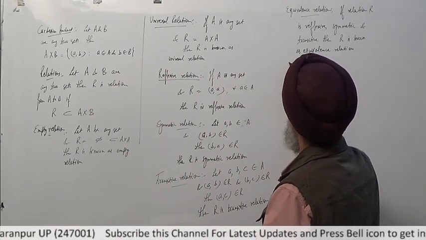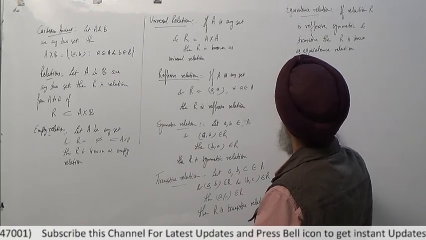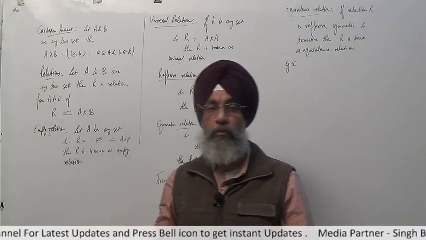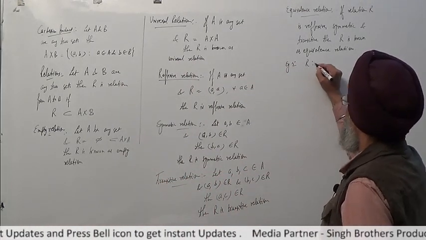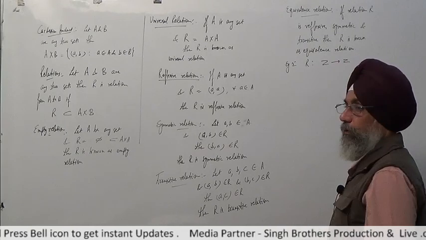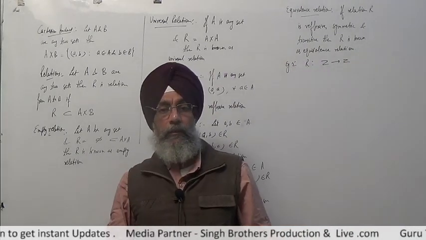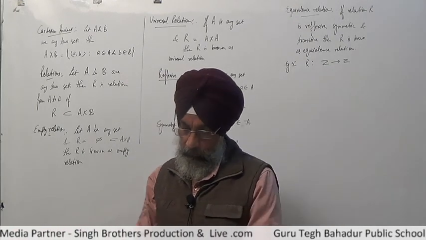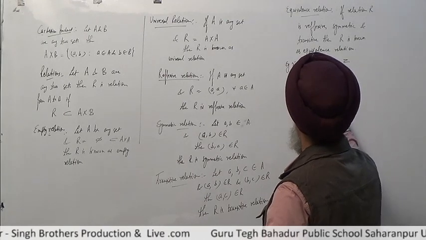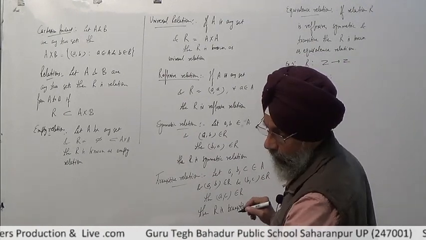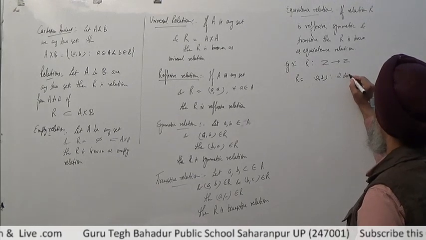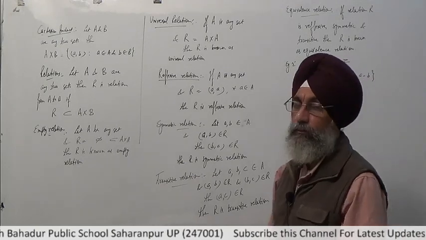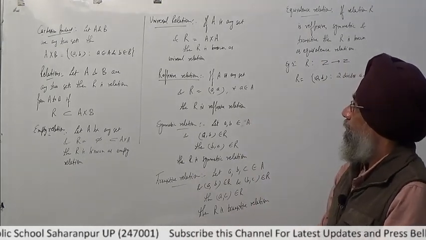It says that show that the relation R in the set Z of integers, that is R from Z to Z, where the first set is integers and the second set is also integers. The relation is given as R equals (a, b) such that 2 divides a minus b. We have to show that it is a reflexive relation.